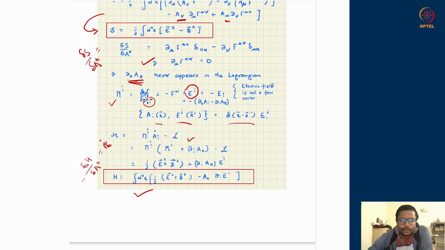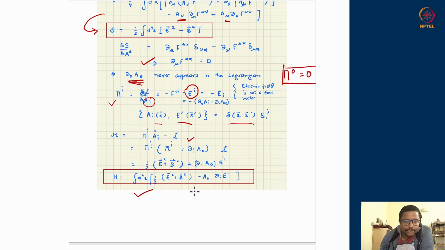The Lagrangian did not depend on A0 dot, and that is the characteristic of the physical theory, that P0 is 0. And if I want my P0 to remain 0, that means I'm on the physical surface all the time. My dynamics does not take me away from the electrodynamical description, because in the electrodynamical description pi 0 should always be 0. If that is the demand we enforce, that means the Hamiltonian's derivative with respect to A0 should also be 0. This would be the requirement of keeping this equation intact under time evolution.